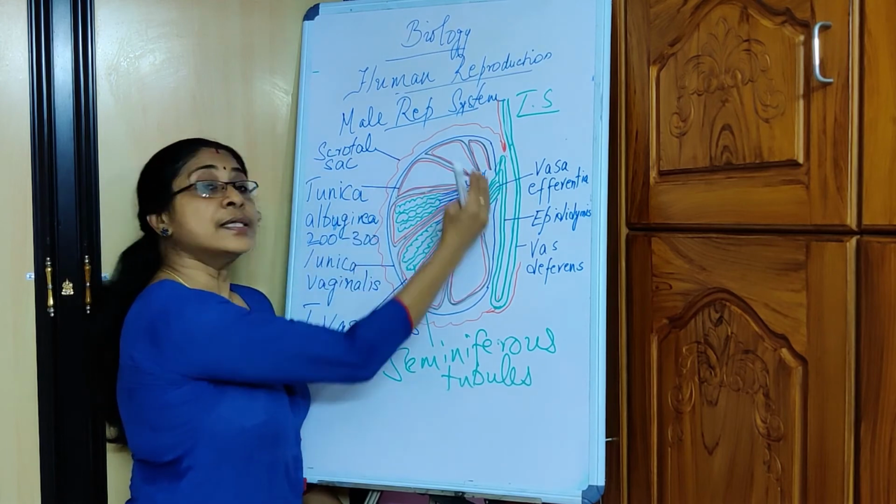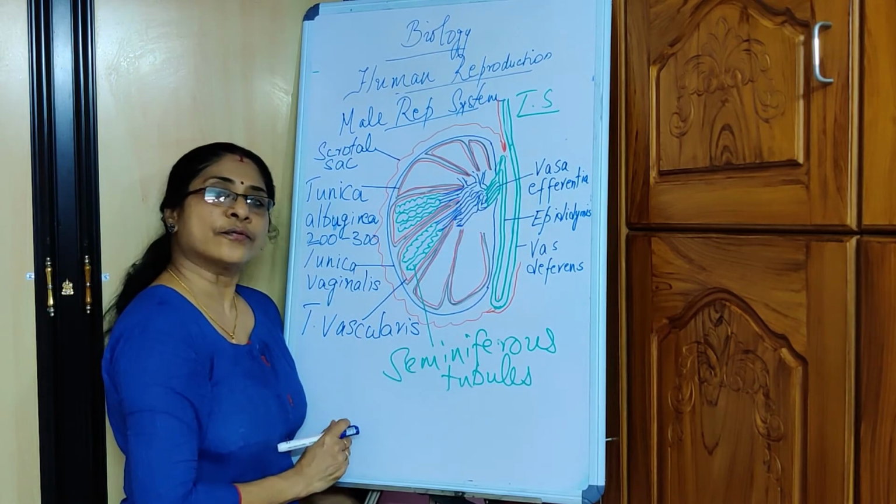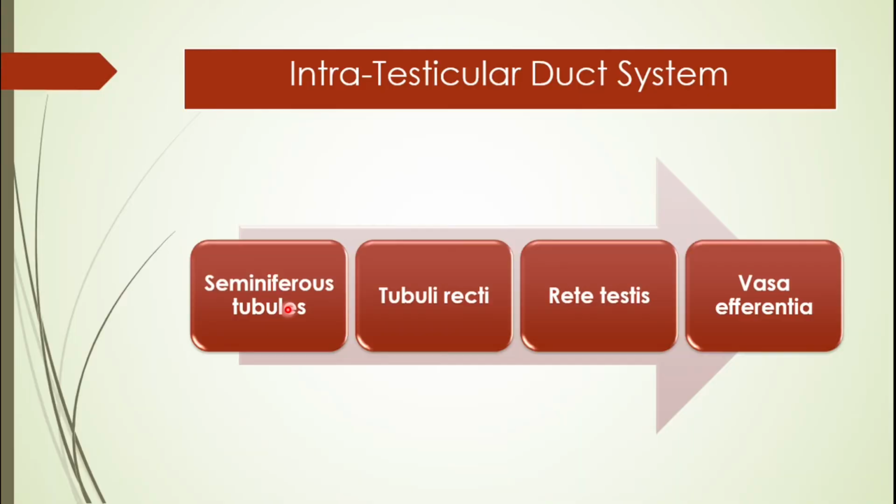So this is the internal structure of the testes. What is the intratesticular duct system? As I have already explained, it begins with the seminiferous tubules where the sperms are produced. The sperms can then pass out from the seminiferous tubules into the tubuli recti and from there into the rete testis.